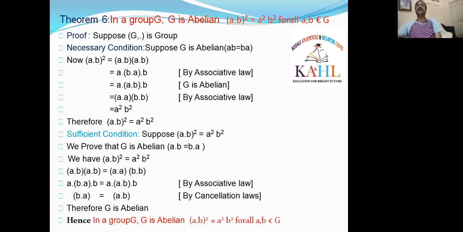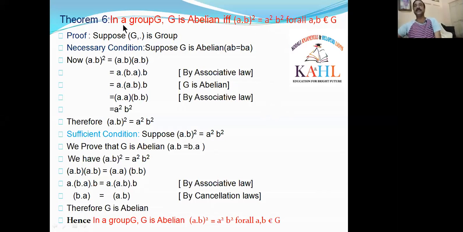Now, we are going to the sixth theorem. What is the statement? In a group G, G is abelian if and only if AB whole square is equal to A square B square for all A, B belongs to G. Observe the statement.